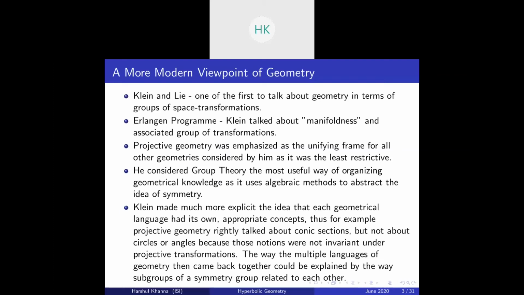So, Klein was the first one to talk about geometry in terms of groups of space transformations. So a group of space transformation, let me give an example. Suppose you have Rn, suppose you have R2, your Euclidean plane, and you have, let's say, a group such as rotation, right? So it transforms a space.